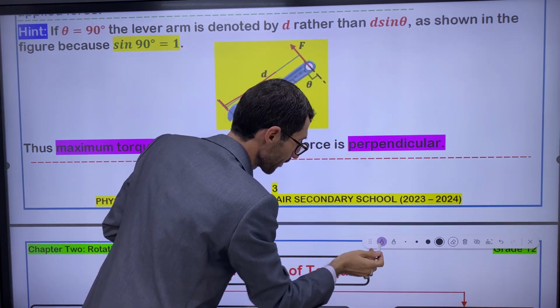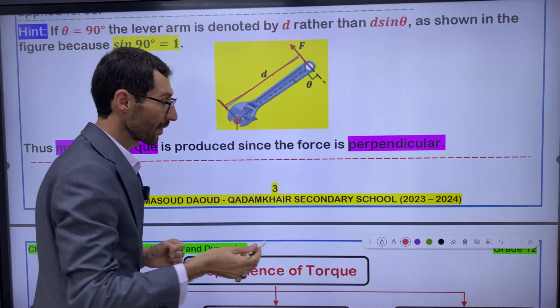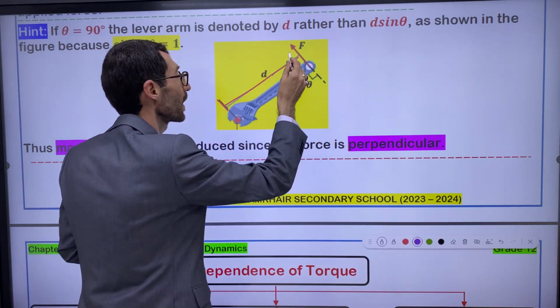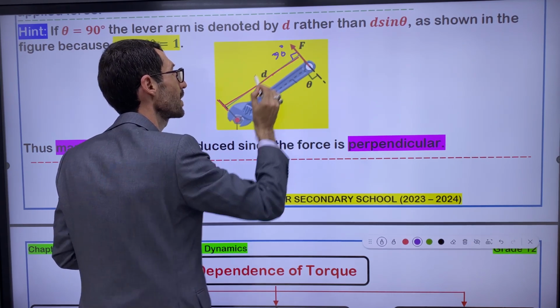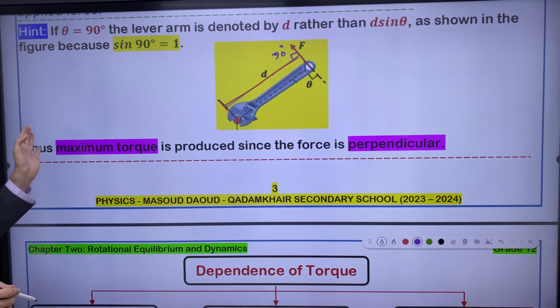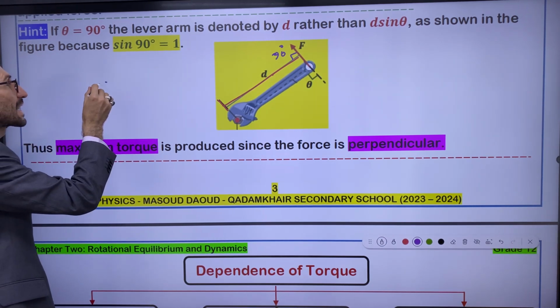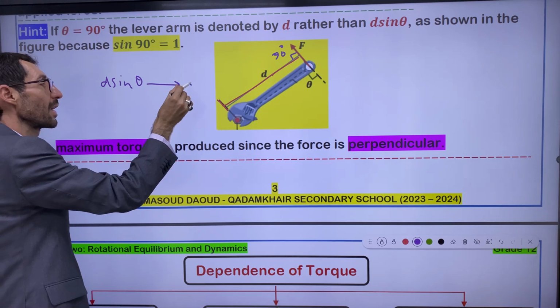I'm going to draw it from the beginning. So this is D. The angle between F and D, this is 90 degrees, right? If the angle between F and D is 90 degrees, in this situation, D sine theta, look here, D sine theta turns to D only.